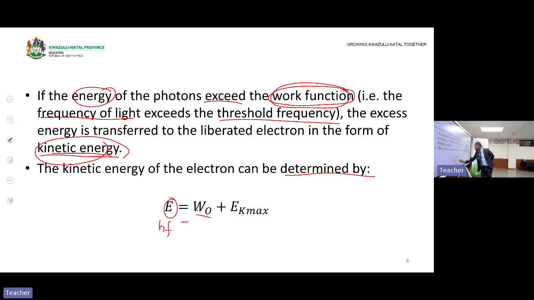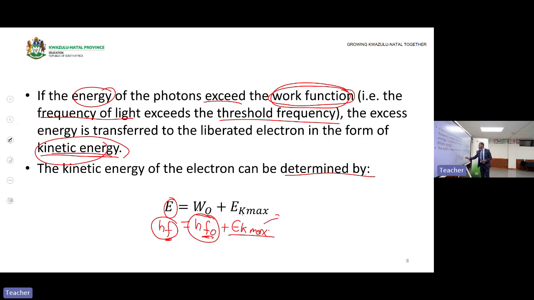Then the work function is equal to hf naught, plus EK max. So if you are given the frequency of light and you know the threshold frequency, you can go straight and calculate what? EK max. You can use this formula because this is the energy of light, and this is the work function. Then you find EK max, that is the kinetic energy of the electron.